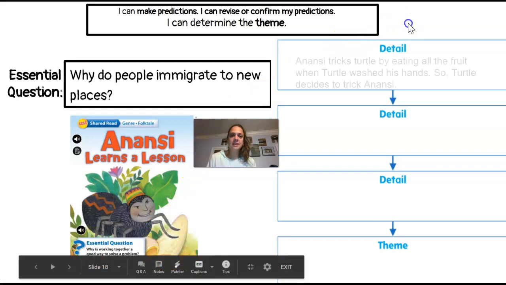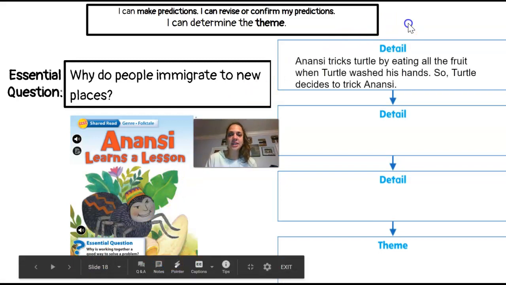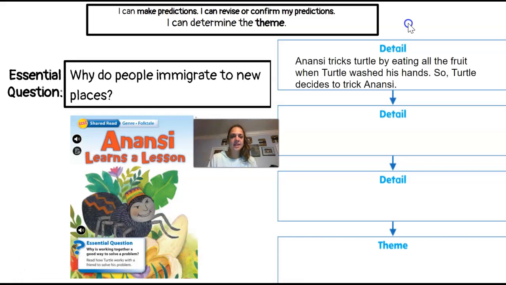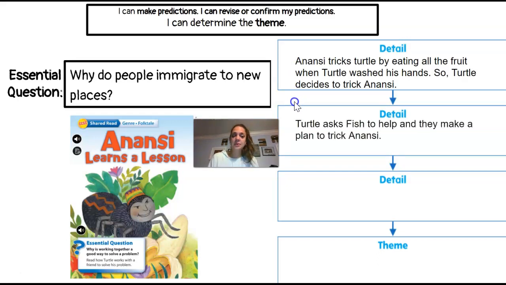And then we went and we identified key details. We looked at what the characters said and did. So we noticed Anansi tricks Turtle by eating all the fruit when Turtle washed his hands. So Turtle decides to trick Anansi. We read that Turtle asks Fish to help, and they make a plan to trick Anansi.